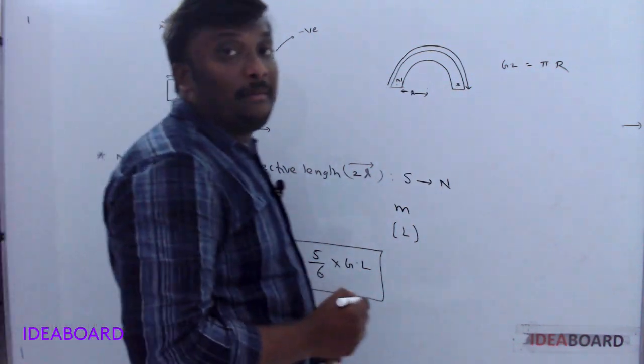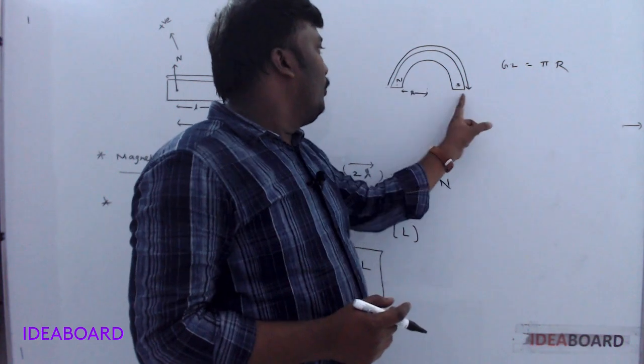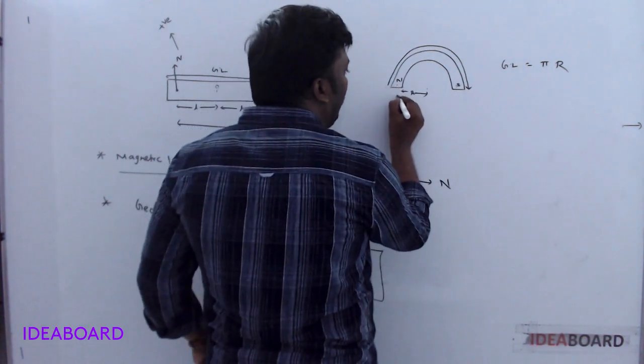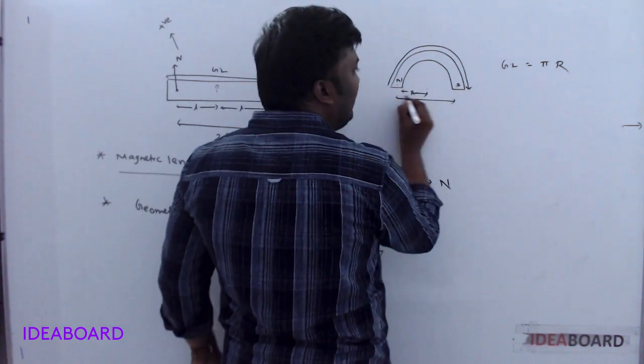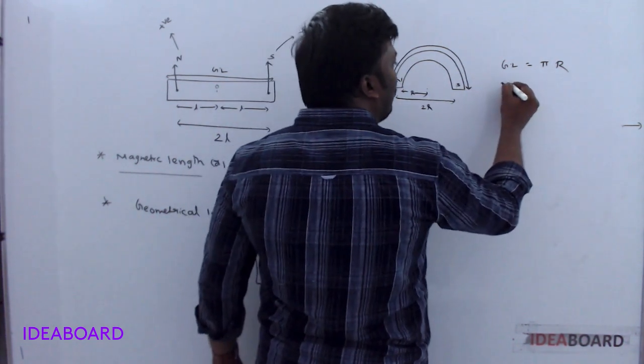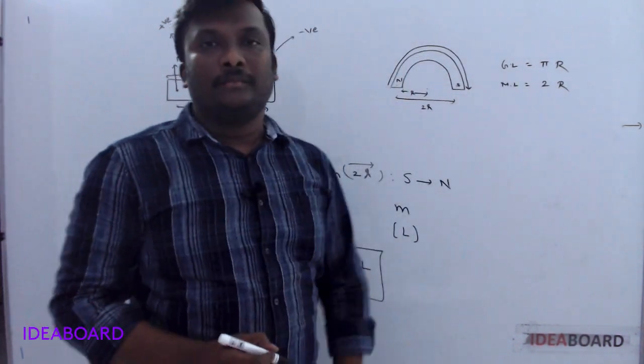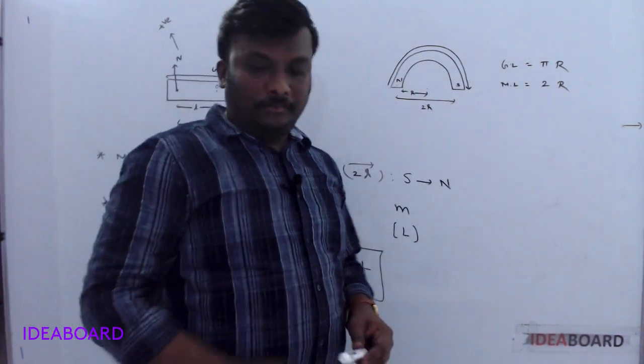Next, what is magnetic length? Magnetic length is nothing but the effective length, or the shortest distance between the two poles of the magnet. So here to here, what is the shortest distance? It is the diameter, the diameter value is 2r. So the magnetic length value here is 2r. Understand?